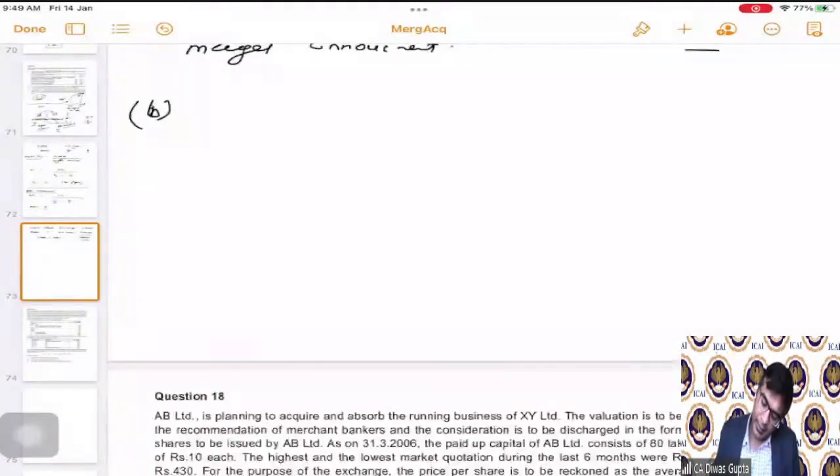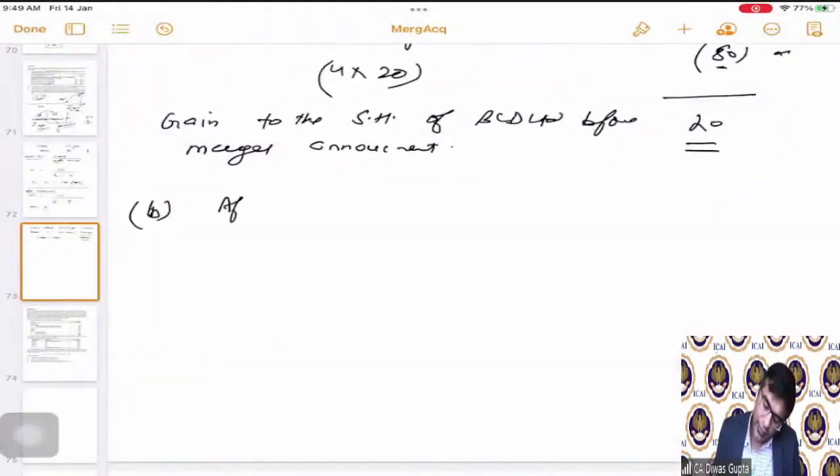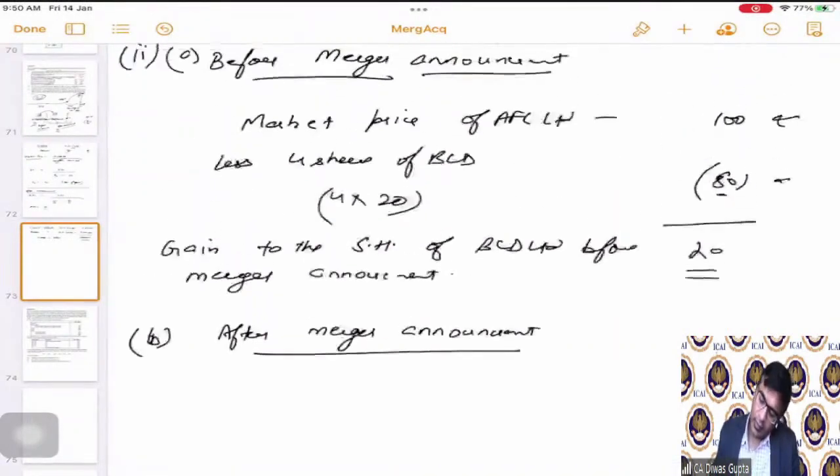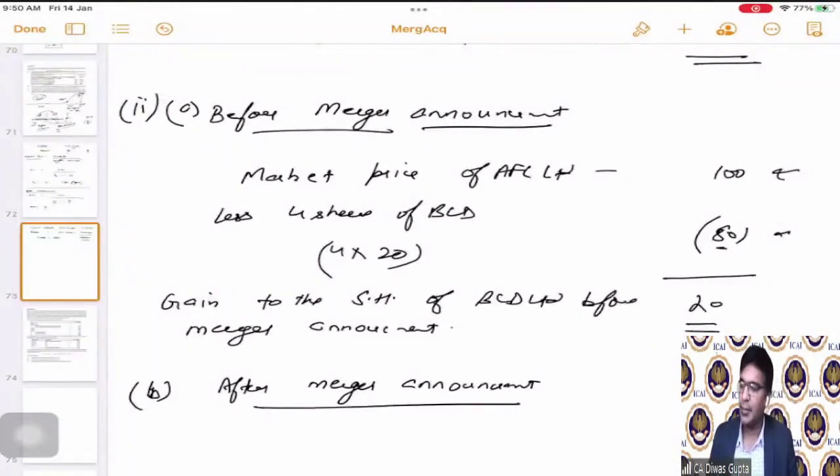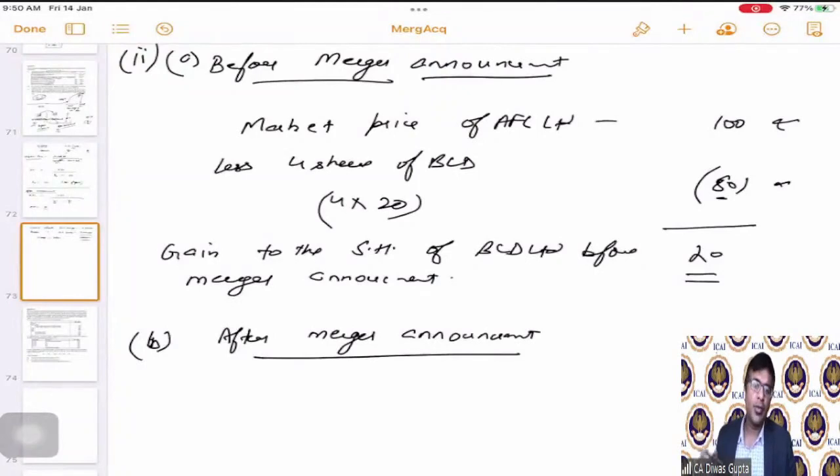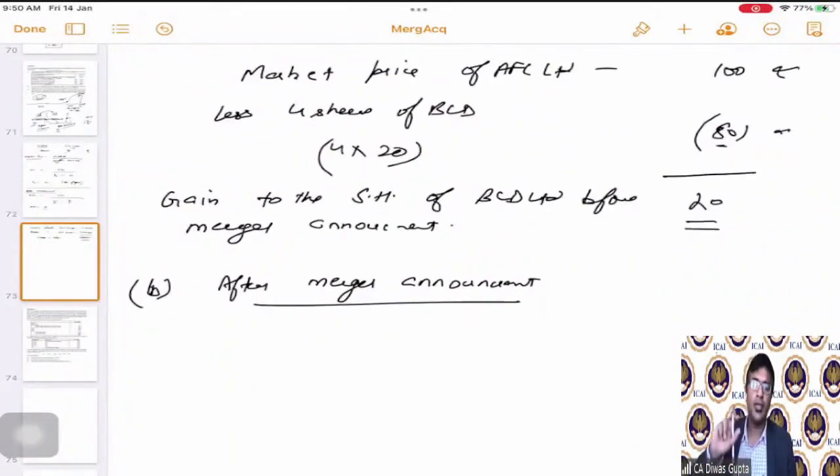B part, I'm going to calculate after merger announcement. Students, in the first part, since we are given 2 different values, I am putting it before merger announcement and after merger announcement, because it is 20 rupees and 30 rupees, correct?